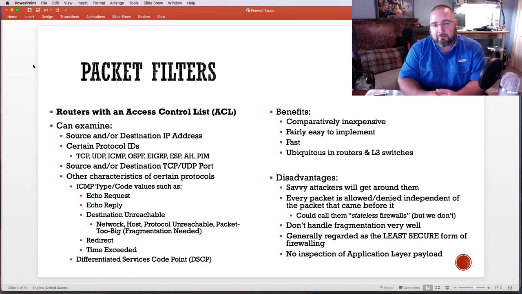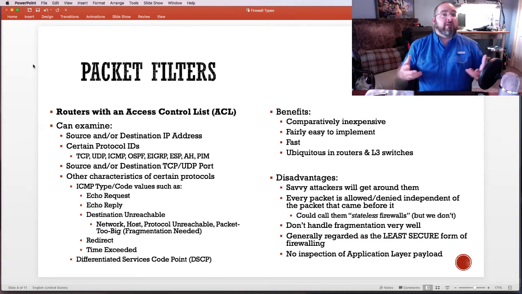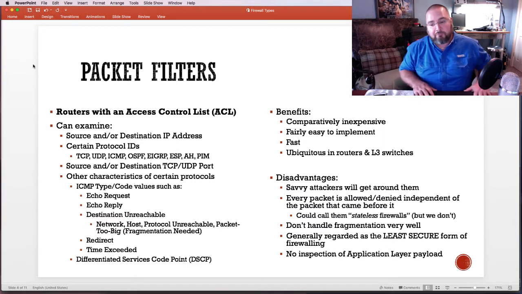And just a regular old packet router can't do it. Because it is so comparatively easy to circumvent, and because it maintains no concept of state, and because it has no capacity to go in and inspect the application layer payload, the stateless or packet filtering router is considered to be the least secure form of firewalling. And again, it's sort of the first foray that we had into the world of firewalling from a networking perspective.